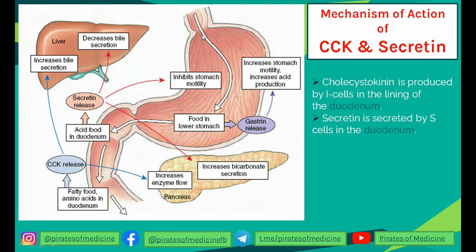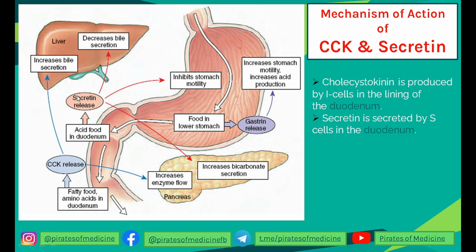When the stomach receives food from the esophagus, the food becomes acidic when it comes in contact with the gastric juice. When the stomach completes its protein digesting activity, the food comes down into the duodenum. The food coming through the pyloric sphincter is acidic, and when the acid food comes into the duodenum, it stimulates the release of secretin.